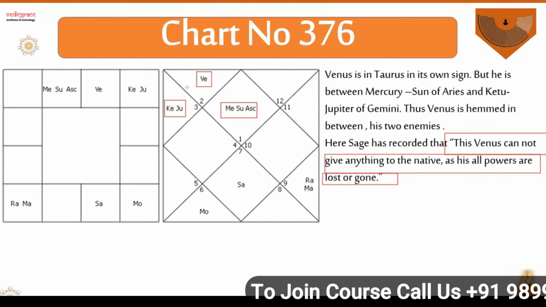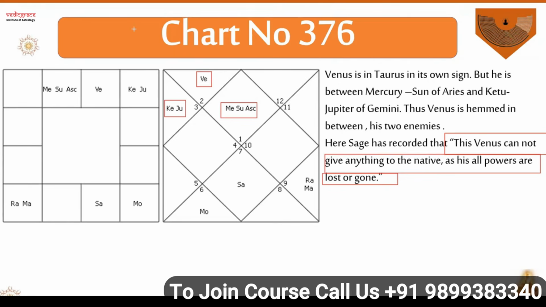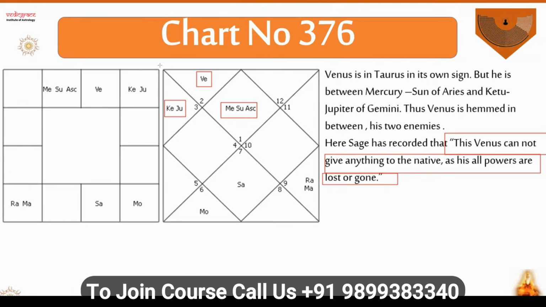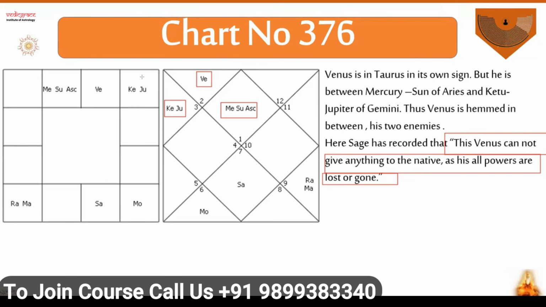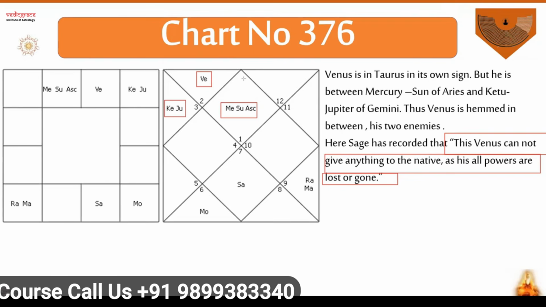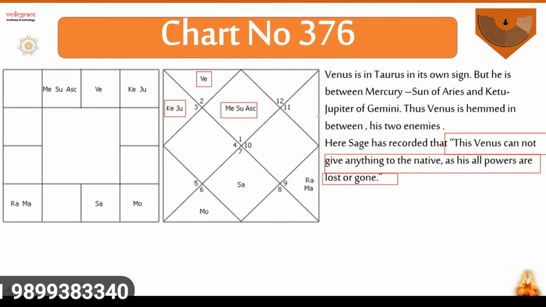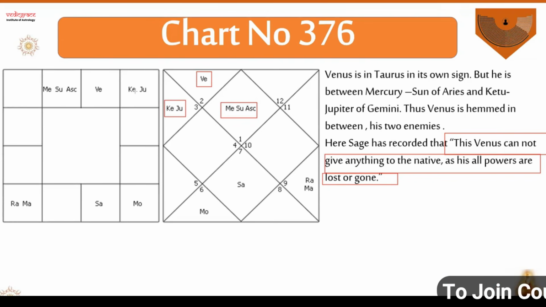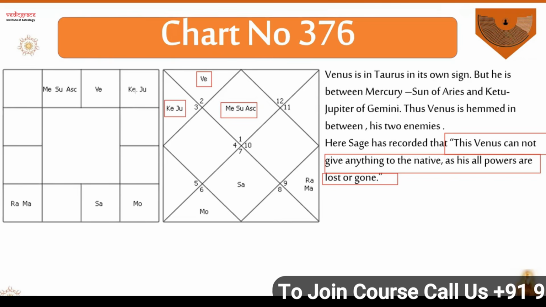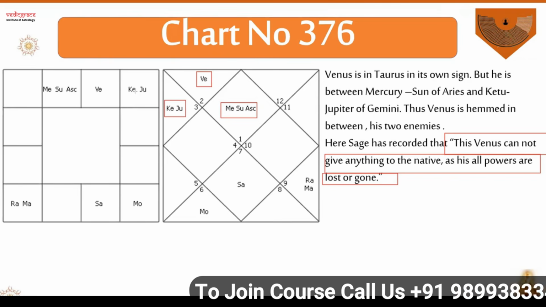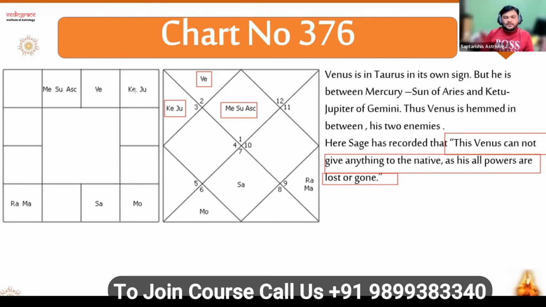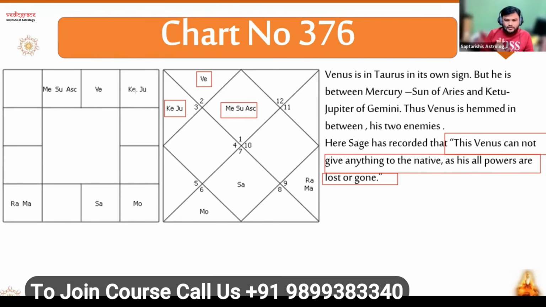Sir, can I add one point? Yes. So I'm looking at this, Venus is hemmed. How I am interpreting is I'm just changing the order of the planets. I'm taking Sun and Mercury there, and Jupiter is there. Jupiter considers Venus an enemy, and obviously Sun and Venus are enemies. So it is hemmed between the malefic planets, Jupiter and Sun, basically.